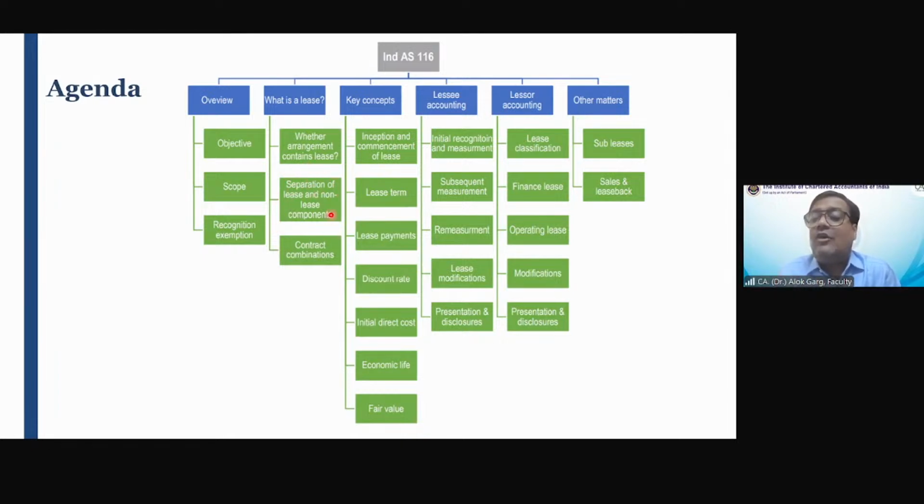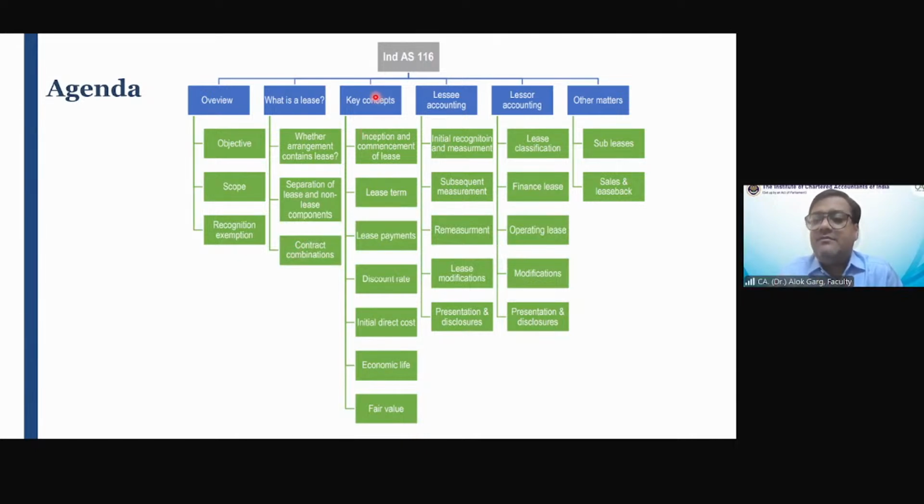Separation of lease and non-lease component. When you are taking a house on a lease basis, the landlord is saying, I'll give you the facility of cleaning, free maid facility. So whether that lease includes a non-lease component also, we'll talk about that. And when 2 contracts can be combined and separated, we'll talk about that as well.